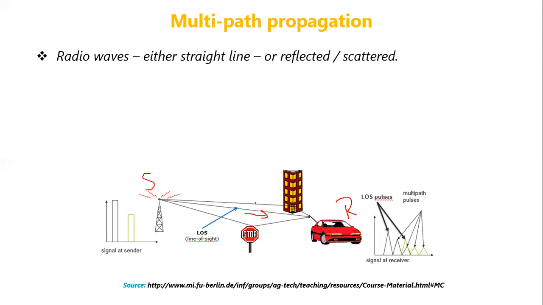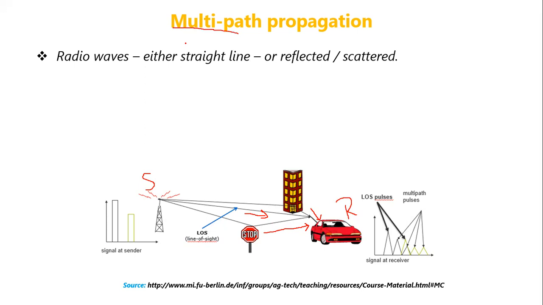And also the signal is received by getting reflected from a nearby building. So this is the second path. And also the signal is received by getting scattered by another object. So this is the third path. Here three paths are shown, but in reality, whenever a radio signal is communicated between a sender and a receiver, the receiver may receive the same signal from different paths, maybe tens or even hundreds of paths. That is called multipath propagation.